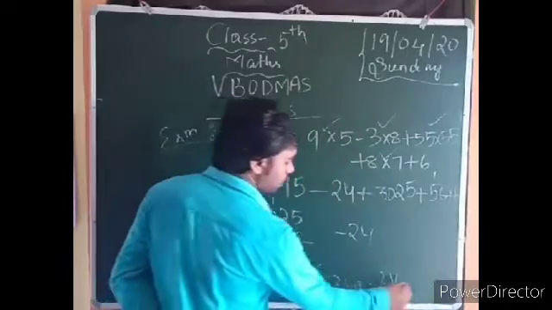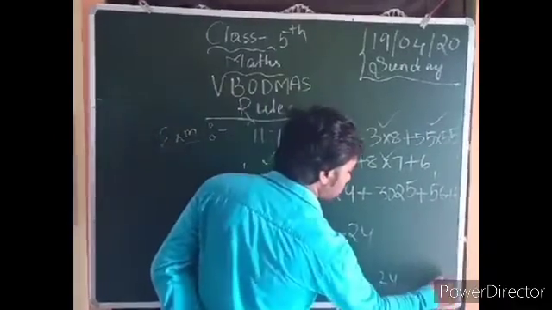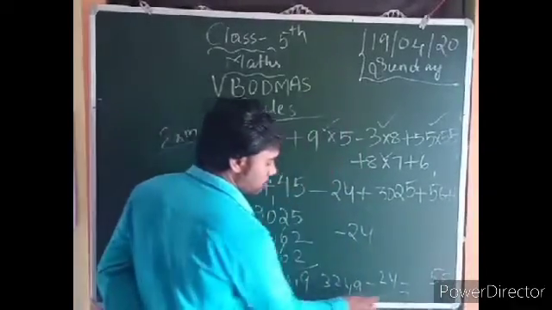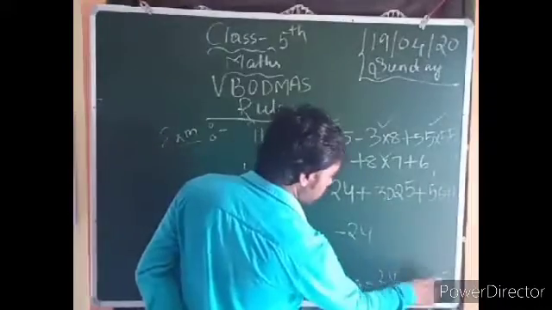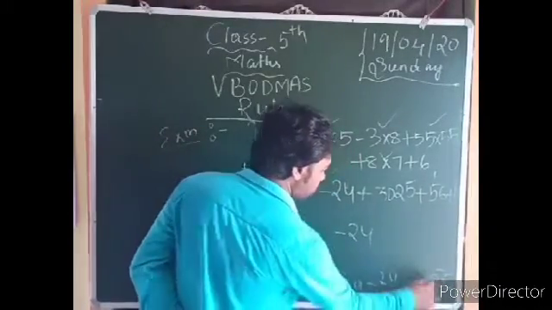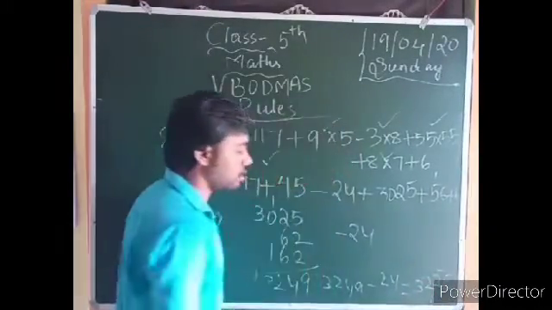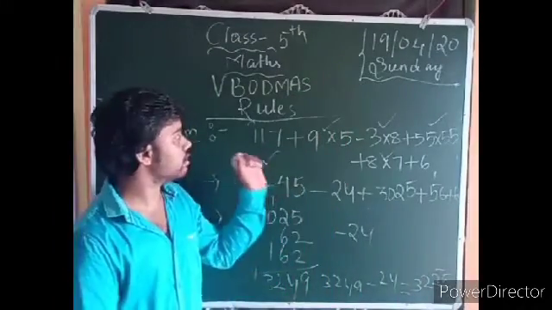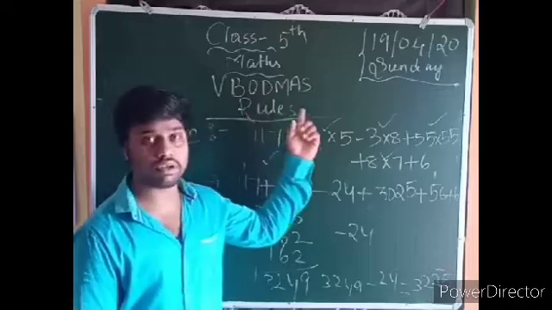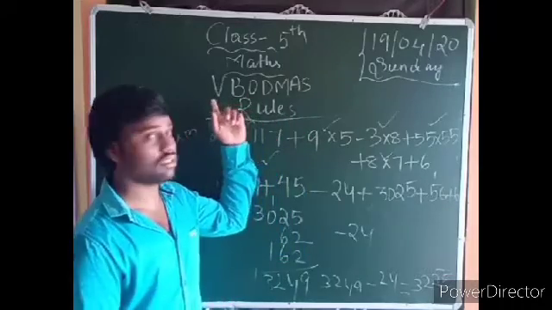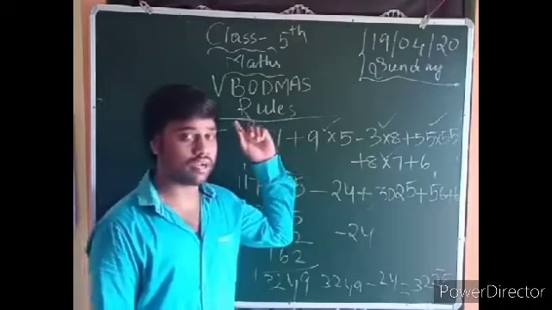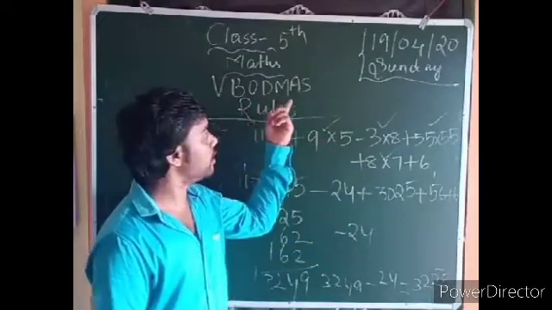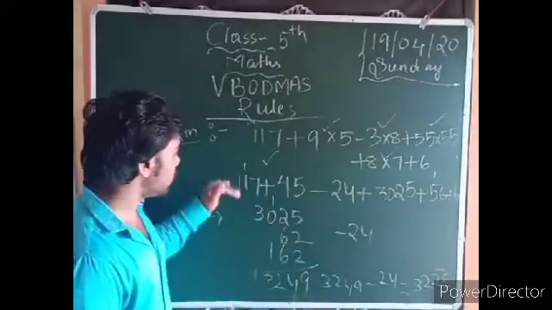You can solve it. 9 minus 4 is how much? 5. 4 minus 2 is 2. 2 means this is the only answer: 3225. Easily, guys, you can solve it. Mainly keep this in your mind: BODMAS. V means Vinculum, B means brackets, O means of, D means division, M means multiplication, A means addition, S means subtraction. This is only the series structure.